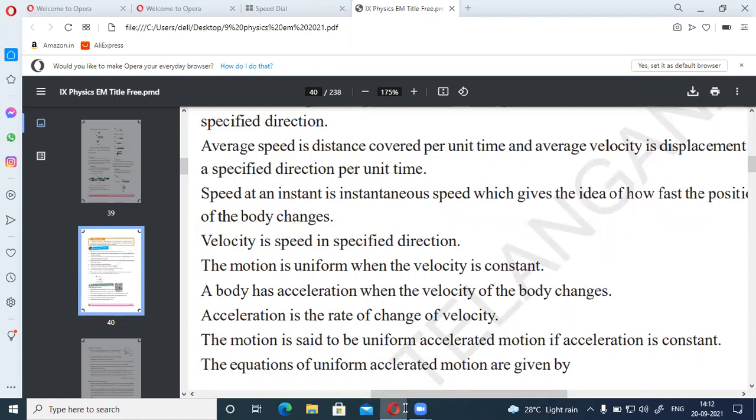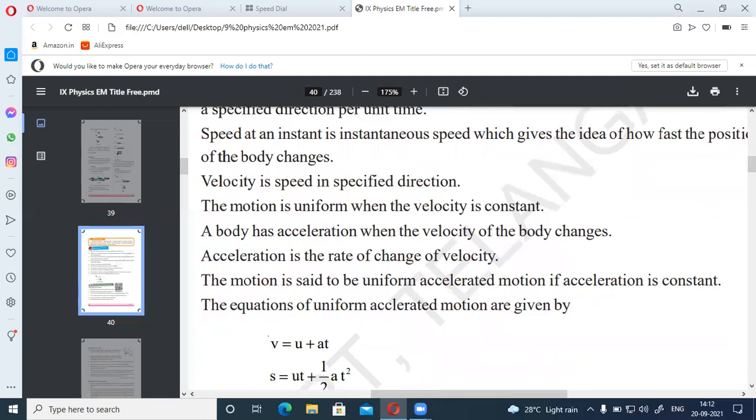And velocity is speed in a specified direction. So here velocity is related again to displacement. Rate of change of displacement we call velocity. So it also gives magnitude as well as direction. And the motion is uniform when velocity is constant. Is this true? Yes, the motion is uniform when the velocity is constant. When the object is moving with a constant velocity, then we call that uniform velocity.